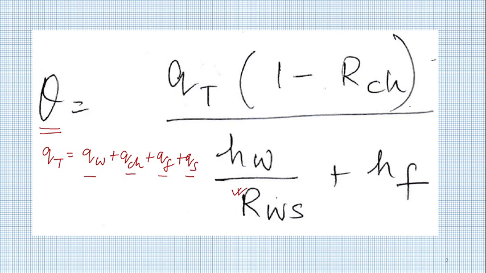Rws takes care of how much heat is taken care by Qs. Hf takes care of how much heat is taken away by the fluid. Rch takes care of how much heat is taken away by the grit, by the chip stream, and Hw takes care of how much heat is entering the workpiece. So with this, we would be able to estimate temperature under any circumstances. So what am I going to do in this particular lecture? In this lecture, we are going to see how to solve a numerical problem for a generalized condition.